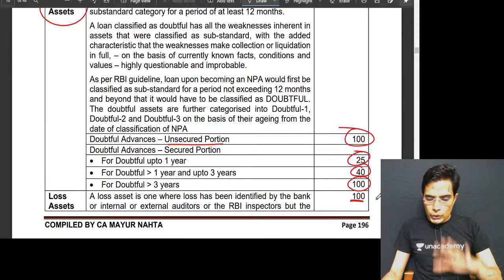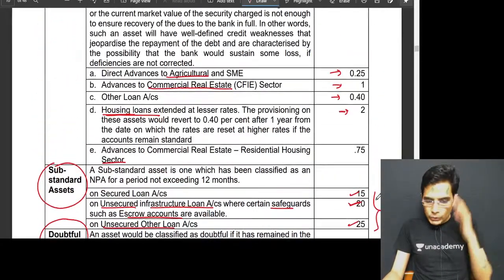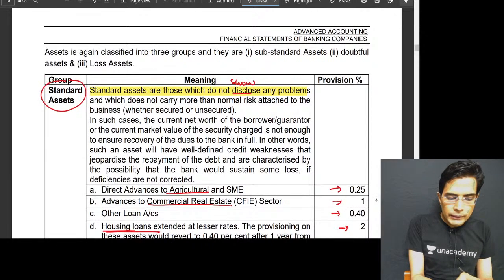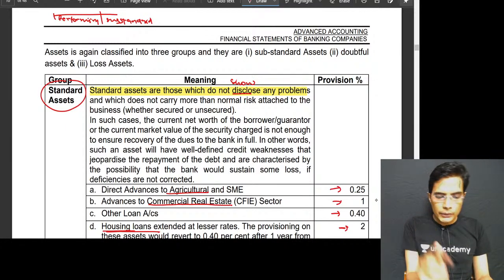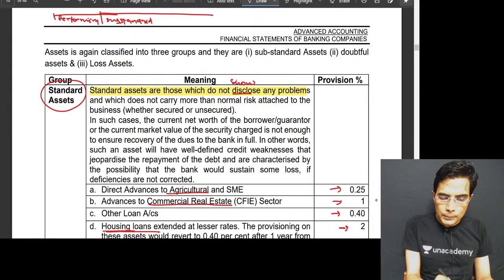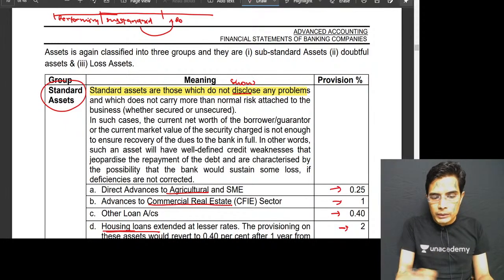The point which you have to understand and keep in your mind is that shifting from the performing category to non-performing substandard takes place on the expiry of 3 months of continuous default. Shifting from substandard to doubtful up to 1 year takes place on the expiry of 1 year.